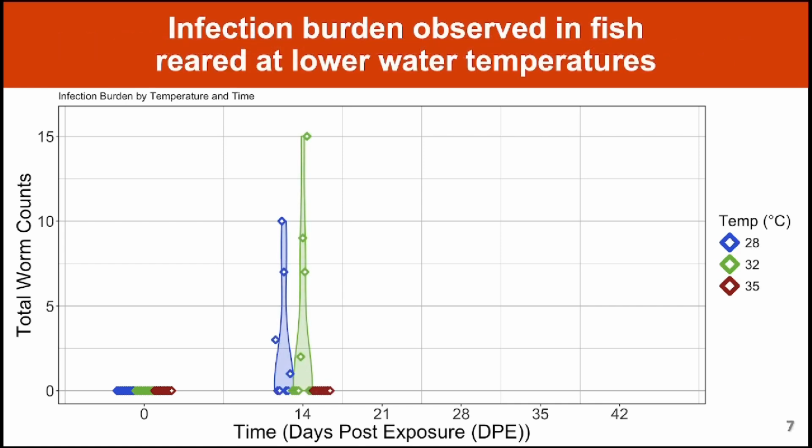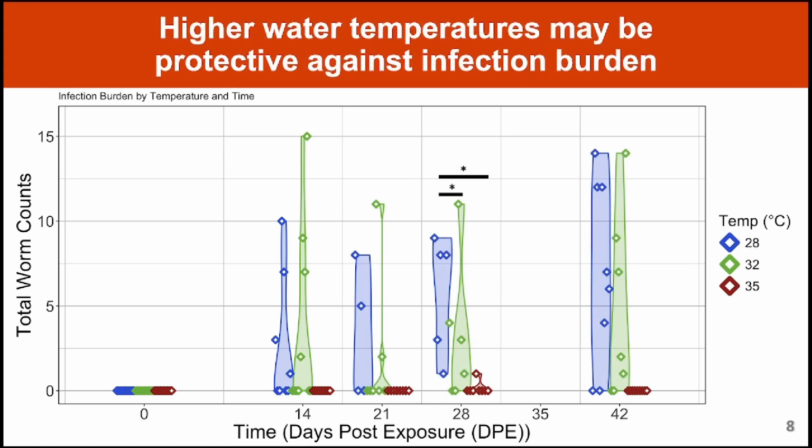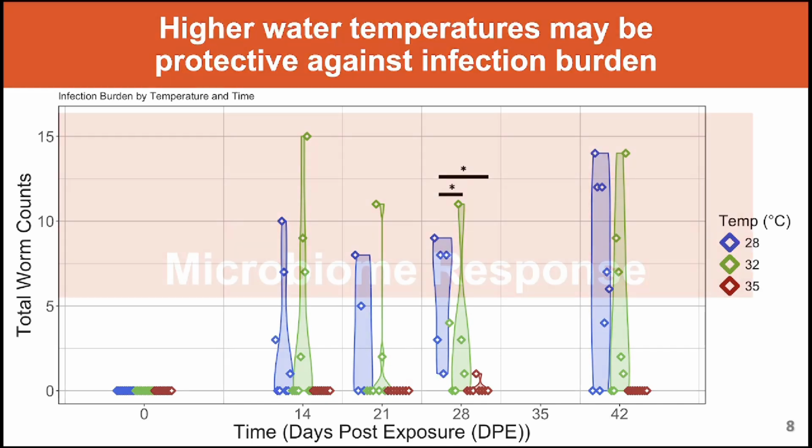Next, at 14 days post-exposure, we see that fish in the 28 and 32 degree groups have detectable worms. And by the conclusion of our experiment, we see that infection trends in an increasing manner in the lower water temperature fish, while 35 degree fish remain virtually uninfected except for one instance at 28 days post-exposure. Together, these results suggest that higher water temperatures may be protective against infection, but more work is needed to fully understand the parasitic worm's ability to reproduce and infect fish at each of these water temperatures.